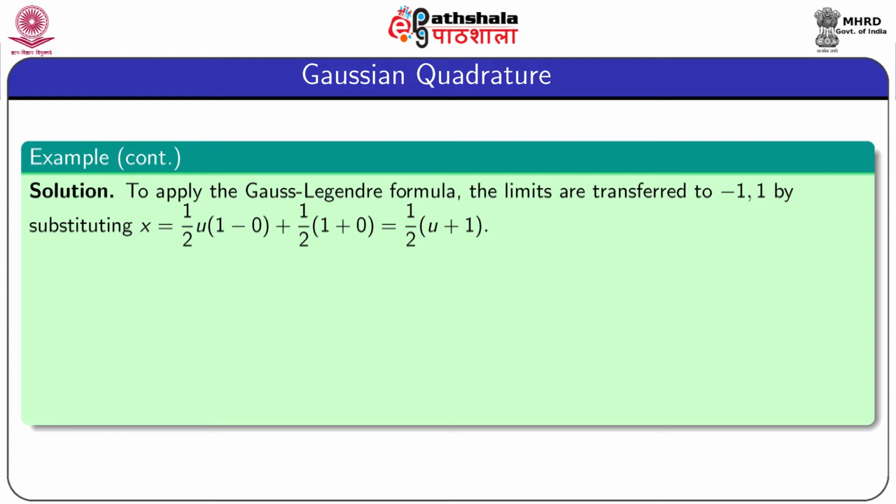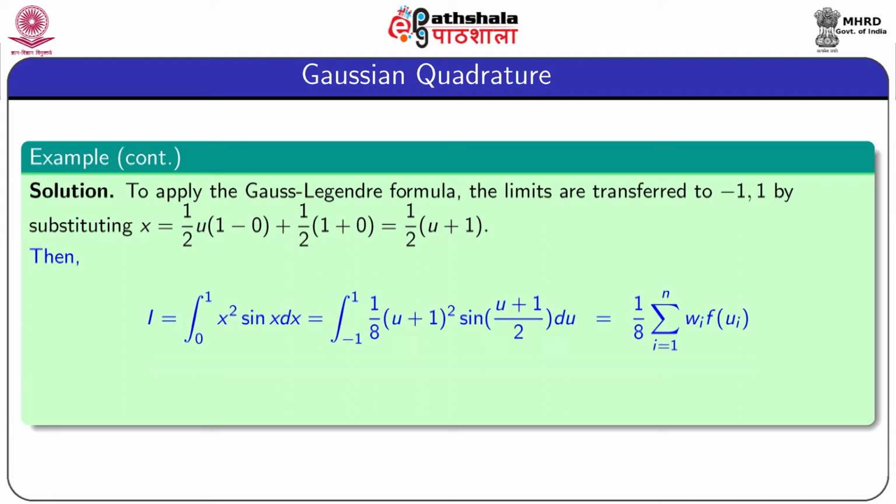So, you have to transform the integral by a suitable variable, x equal to half u into (1 minus 0) plus half into (b plus a) actually, which is equal to half into (u plus 1). So, using this substitution we can transform the given limits to minus 1 to 1.